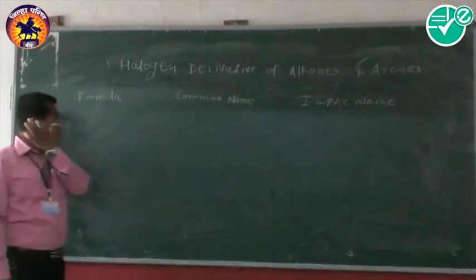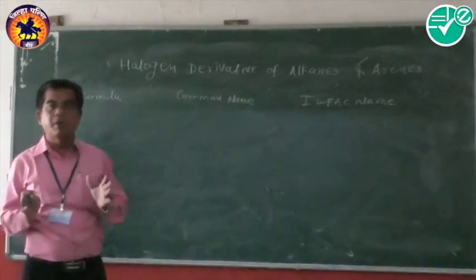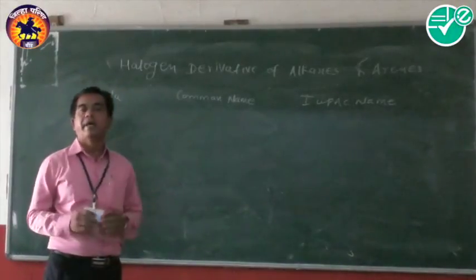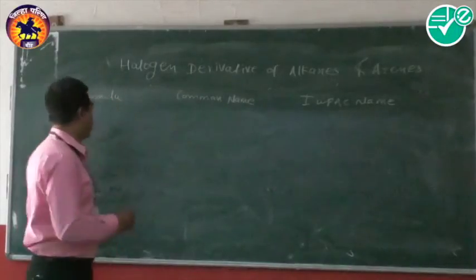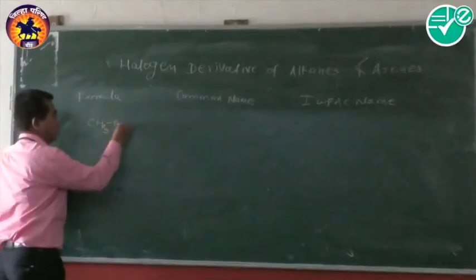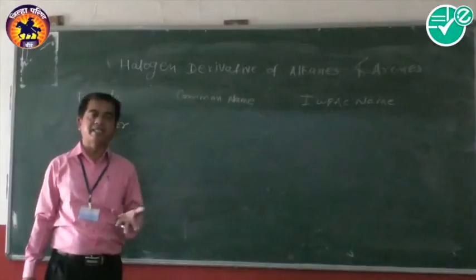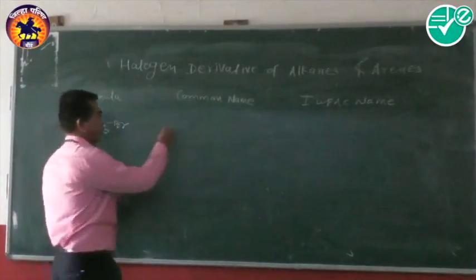We represent a chart in which one column is the example or formula, another is the common name, and another column is the IUPAC names. For the first example, suppose CH3Br. Its common name, as we call it in the common name system for alkyl halides, is methyl bromide.